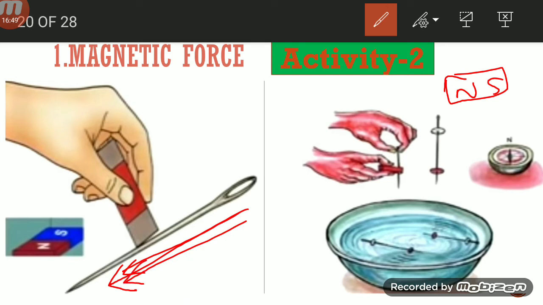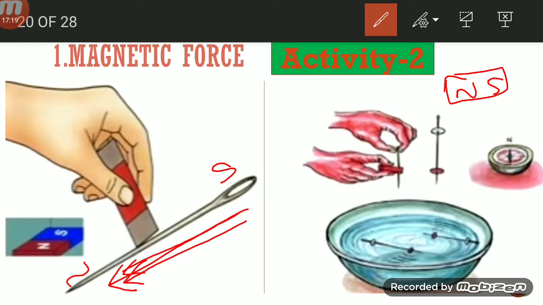After some time the needle gets magnetized. When it is magnetized, the poles will develop on the ends of the needle, north pole and south pole. How can we identify them? With the help of the compass, we can identify the poles of the needle.